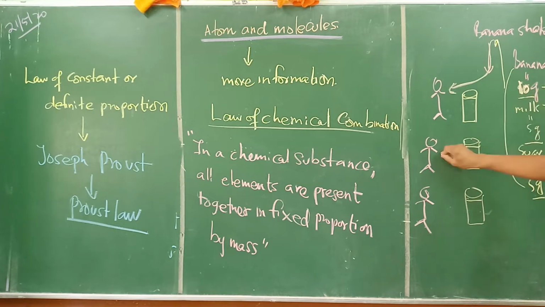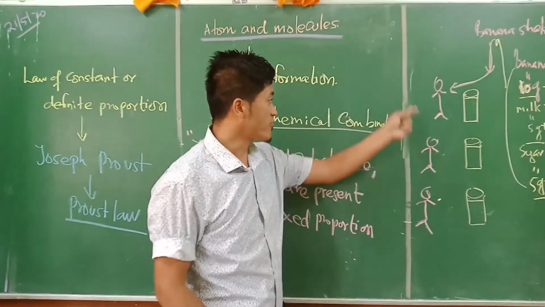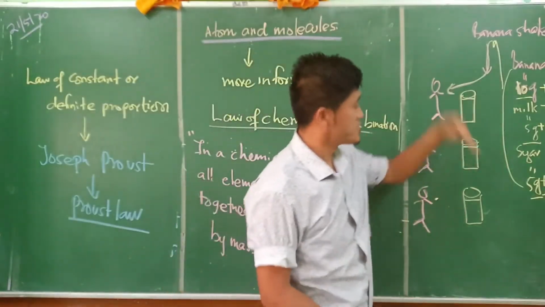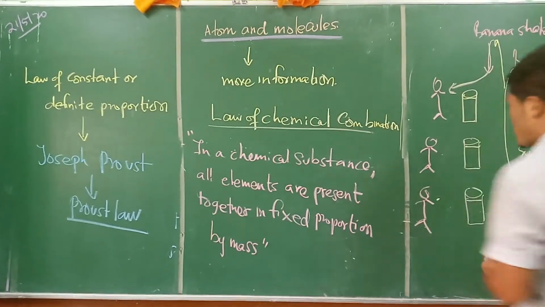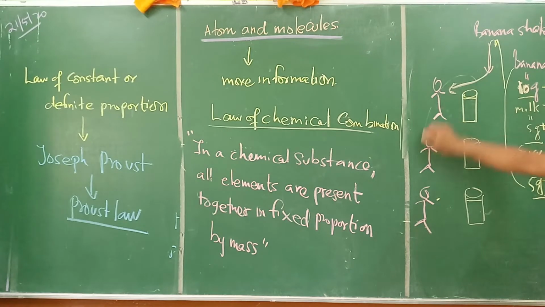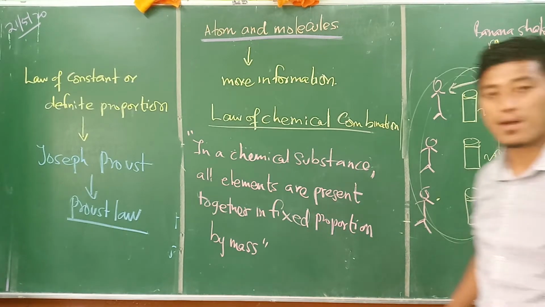This is for this guy here and this is for this guy here. And I will add another 5 and another 5 milk here. Then I will add another 5 plus another 5. So in short, for 3 persons, I have to triple it up. Is that clear? So the banana shake which I made for all these 3 individuals, all the 3 is 20 gram and 20 gram. That is fixed proportion by mass.